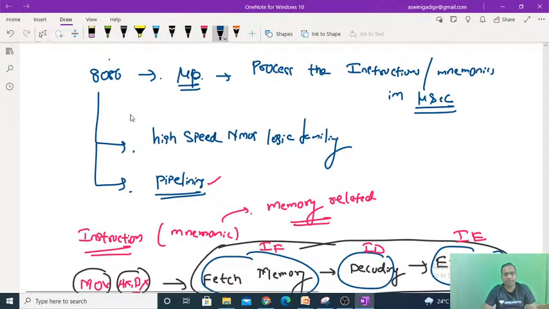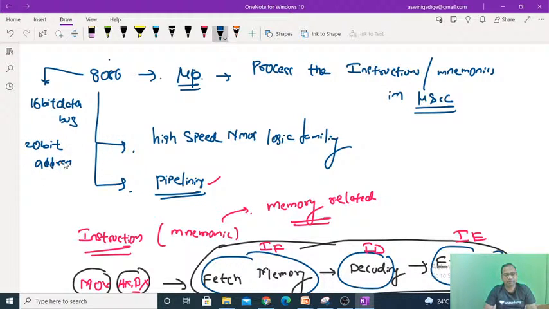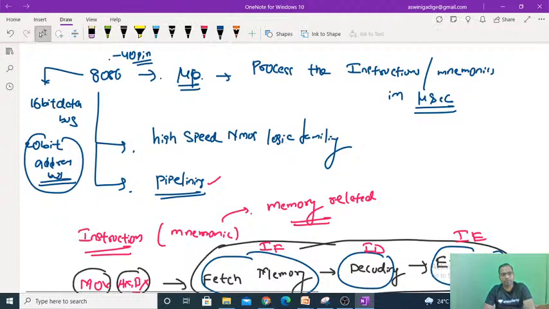Okay, pipelining concept done. Next, 8086 has a 16-bit data bus and a 20-bit address bus, and it is a 40-pin dual-in-line package IC. Now, a 20-bit address bus means what memory capacity?